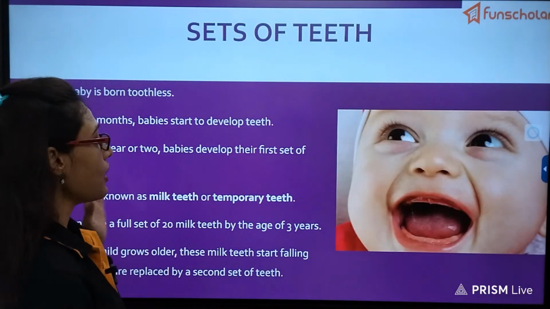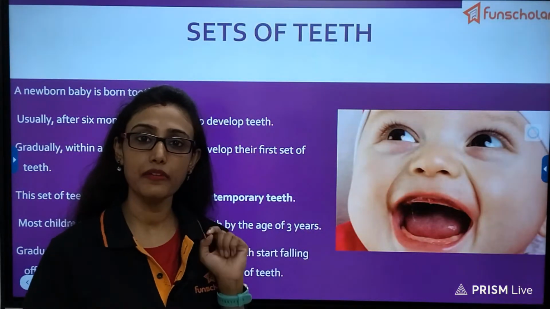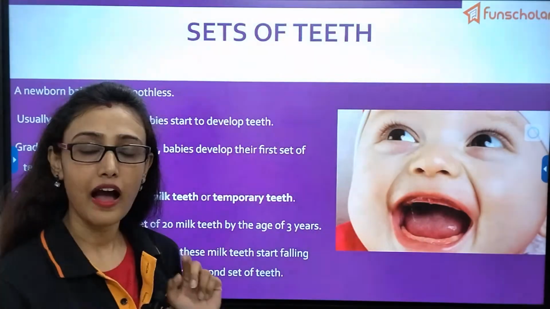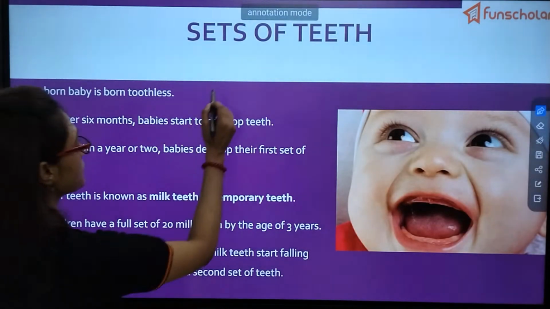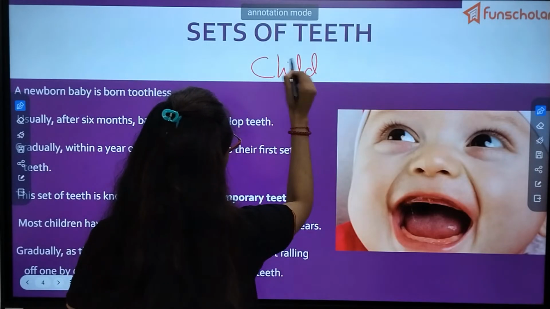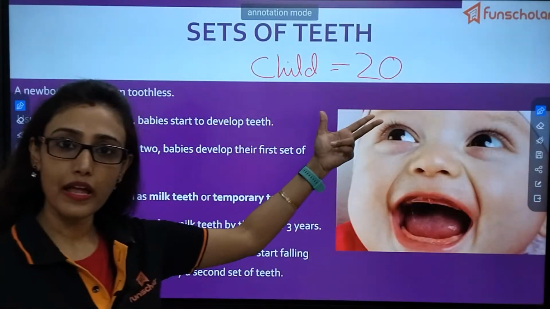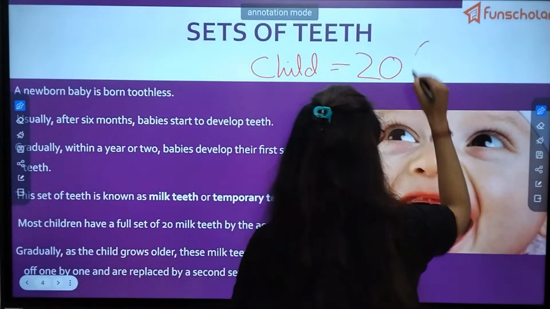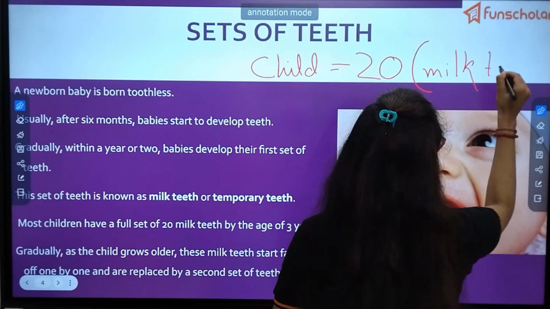Okay. So after 6 months, within 1 year, the baby will have how many teeth? The baby will have number of teeth equal to 20, which will be known as what? Which will be known as milk teeth.